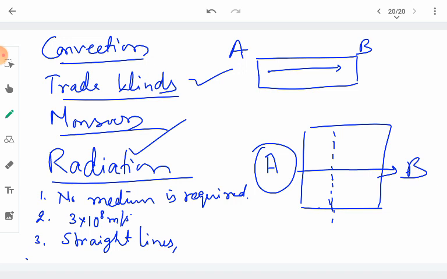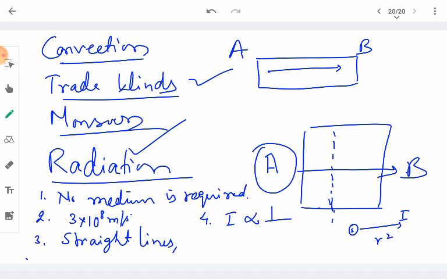It is also important to note that the intensity of radiation is inversely proportional to the square of the distance from the source. As we move away from the source, the intensity of the radiation keeps on decreasing inversely to the square of this distance.